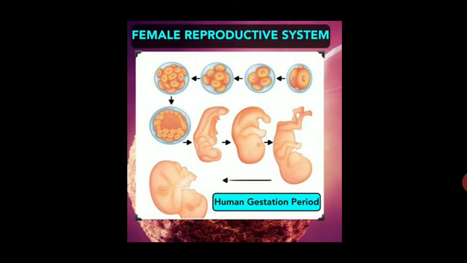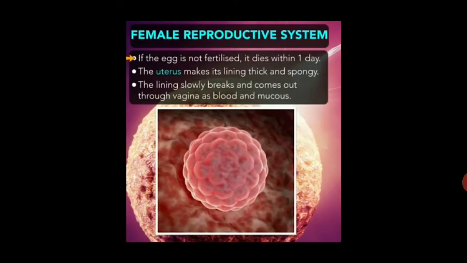If the egg is not fertilized, it dies within 1 day. The uterus makes its lining thick and spongy. The lining slowly breaks and comes out through the vagina as blood and mucus. This process is called periods or the menstrual cycle.